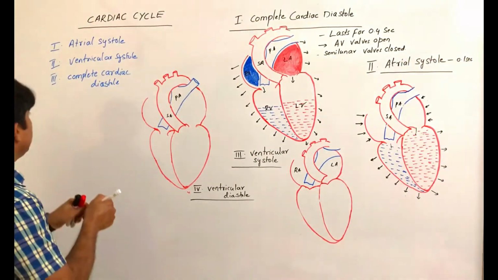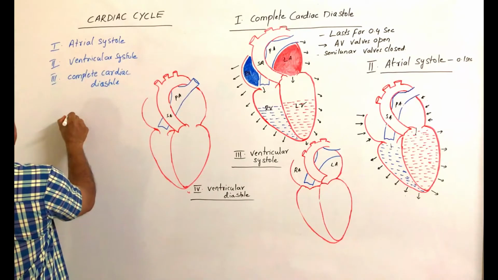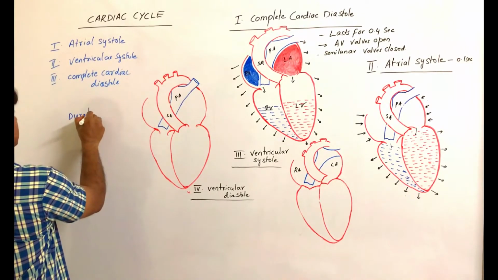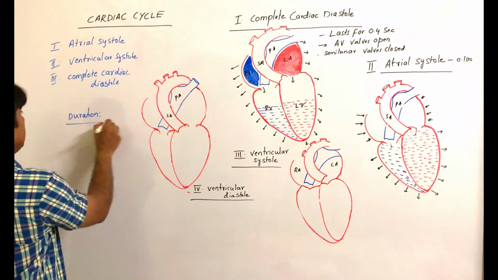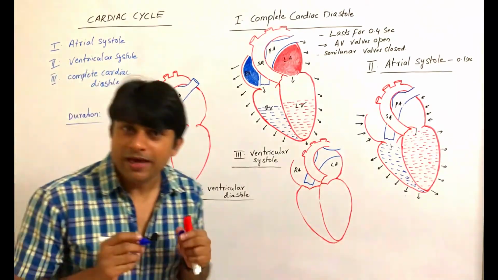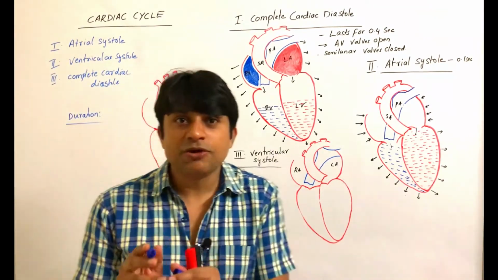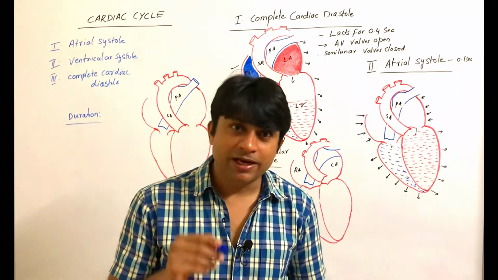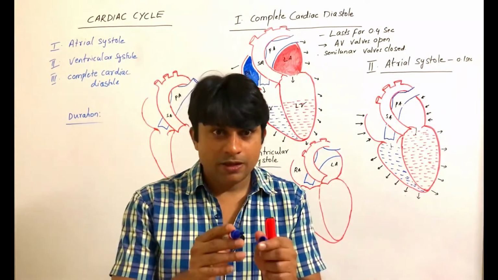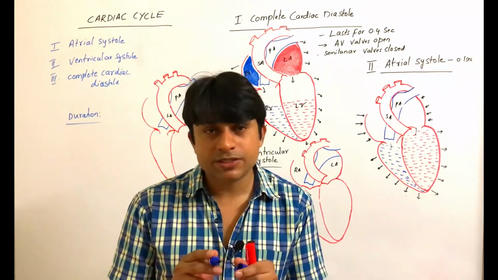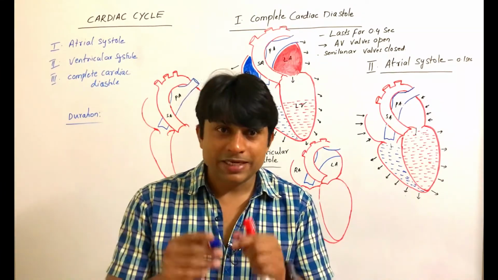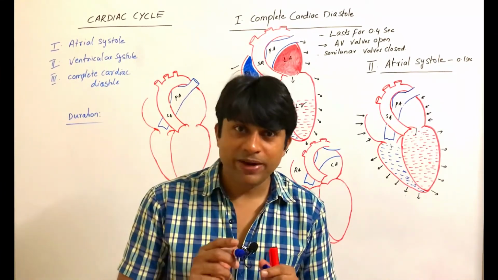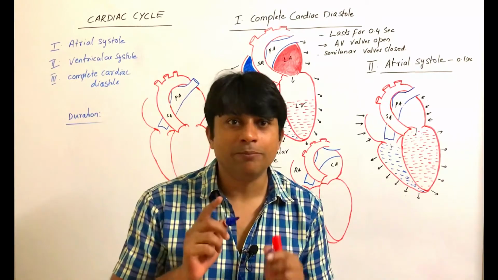So what is the duration of one cycle? How do we calculate it? The duration of the cardiac cycle is the reverse ratio of the number of heartbeats per minute. The heart beats 72 times per minute.